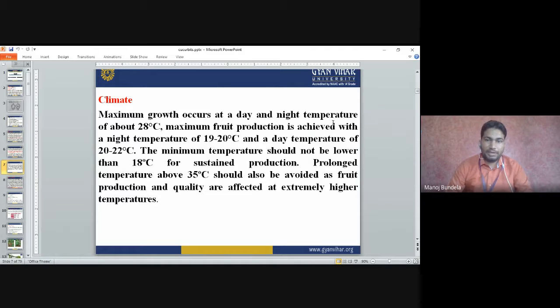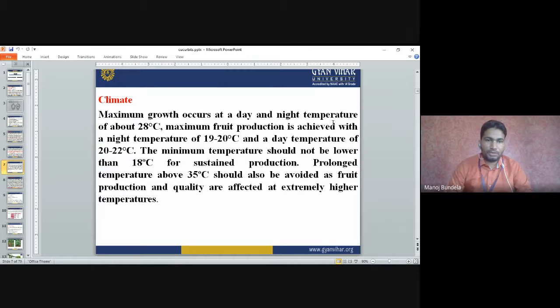A day temperature of 20 to 22. The night temperature of 19 to 20 and day temperature of 20 to 22 degrees centigrade is essential for fruit production. The minimum temperature should not be lower than 18 degrees centigrade for sustained production.